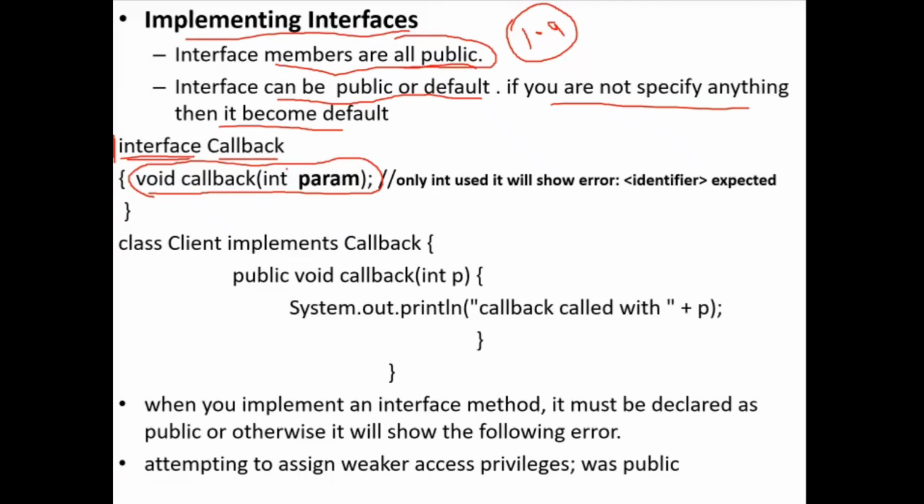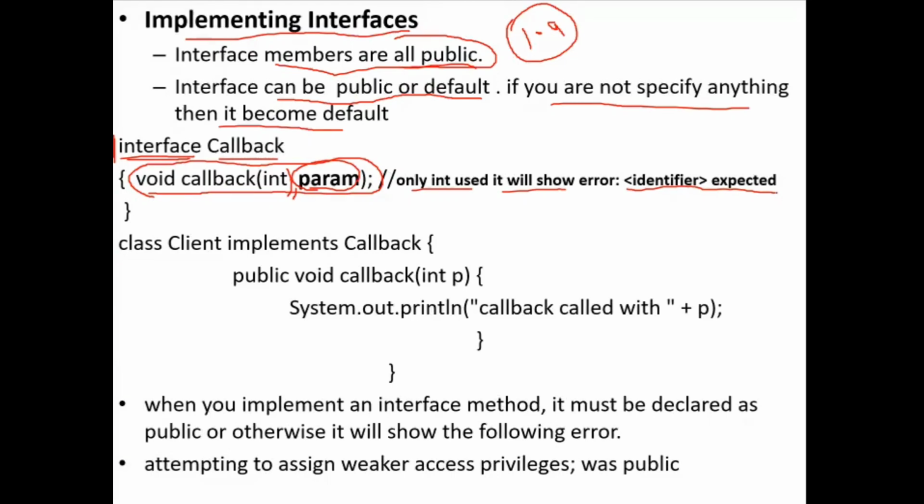But here, if I just write int and a semicolon, you will get an error. So you should mention the parameter name also. While you declare the abstract method, you should mention the parameter name, otherwise you will get an error. With only int, it will show an error: identifier expected. Even though an abstract method does not have a definition, you should mention the parameter name while you declare the method, otherwise you will get an error. Got it? Understood? Okay.